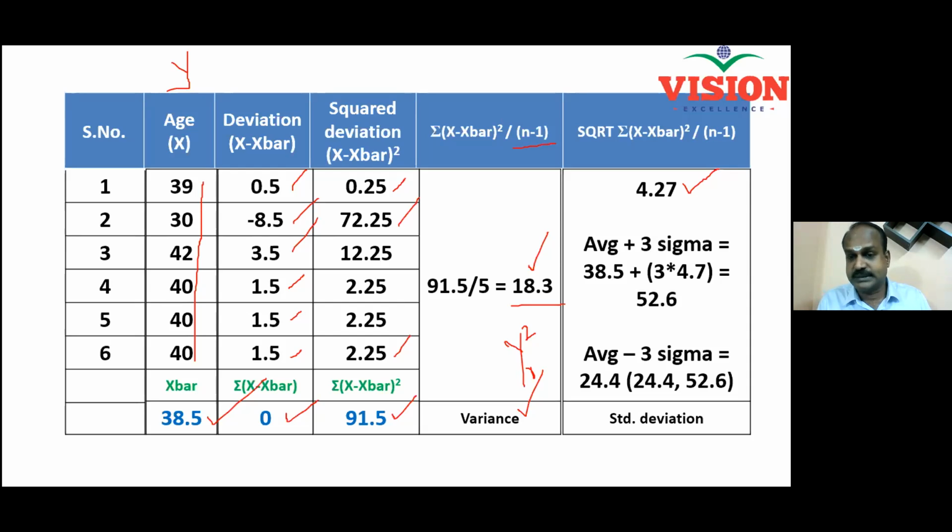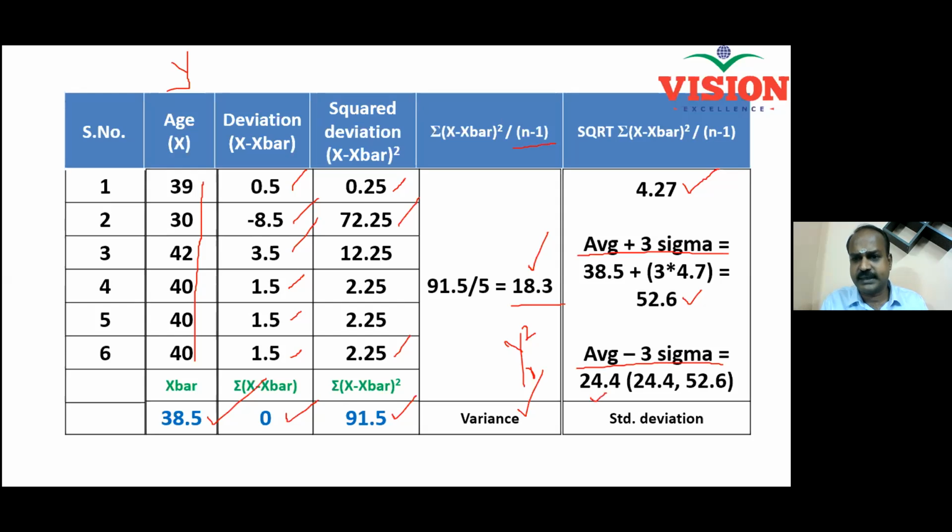There could be 1,000 plus. But how much data did I have here? Only 6. With just 6 data points, will I really be able to predict my population? Yes, it is possible with average and standard deviation. Now you see here, I'm calculating average plus 3 sigma. How much is it? 52.6. I'm also calculating average minus 3 sigma. How much is it? 24.4.